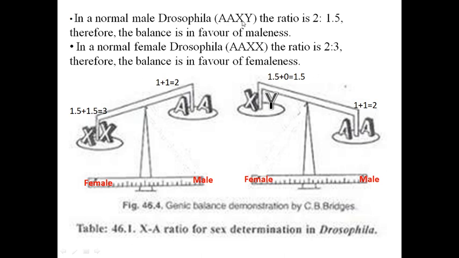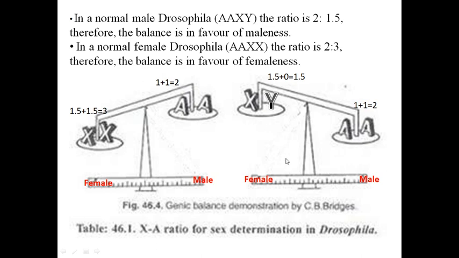And sex chromosomes X and Y. X carries 1.5, Y has no factor. It has no role in sex determination, so Y is 0. So 1.5 plus 0 is 1.5. So maleness is 2 and femaleness is 1.5. So the ratio is 2:1.5. So the balance is towards maleness, because male determining value is more, it is 2, and female determining value is less, only 1.5. So balance is in favor of maleness.